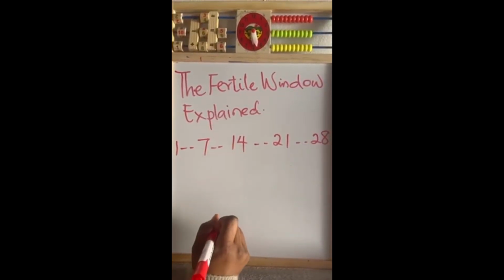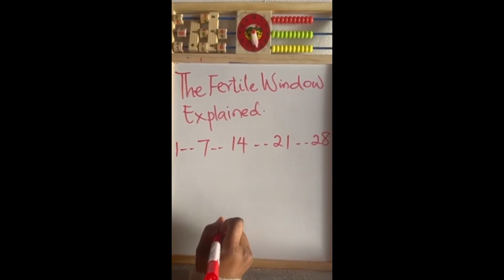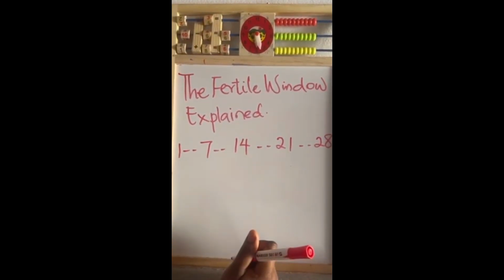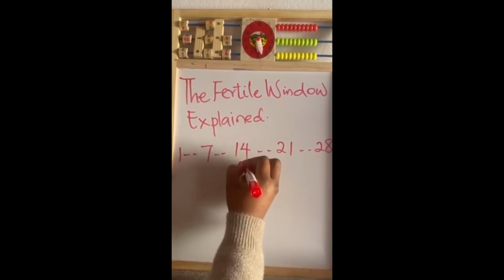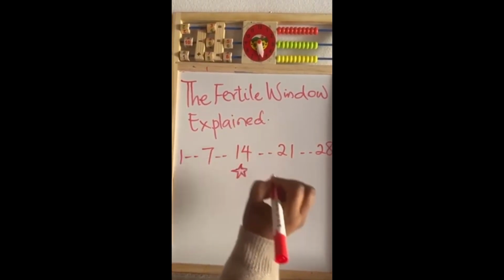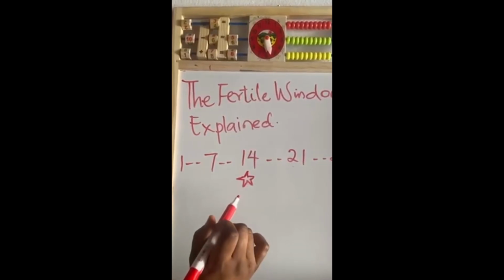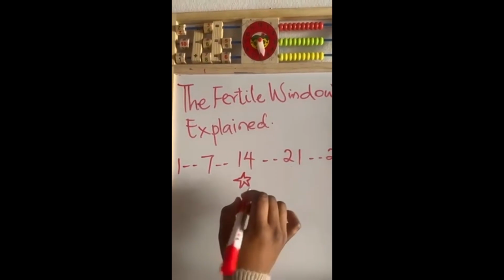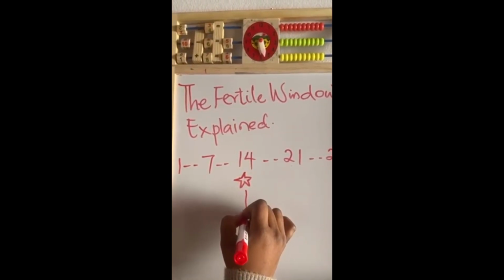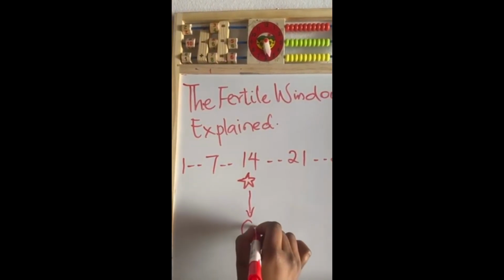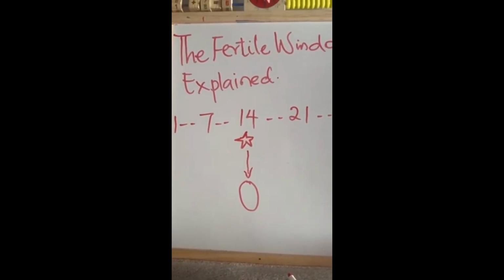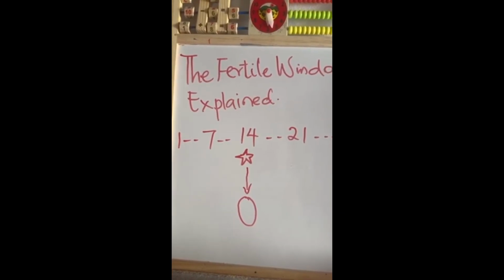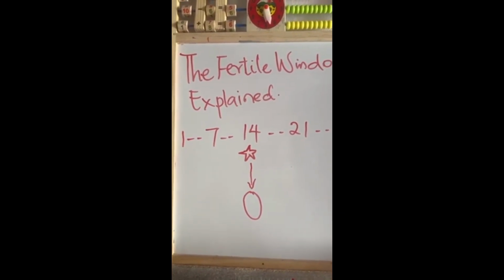In a typical 28-day cycle, ovulation occurs around day 14. That's why I've placed this star here. Yes, ovulation occurs on day 14. Ovulation is when the ovary releases an egg. The ovary drops one egg down. Many people assume that day 14 is the only day pregnancy can happen, but that's not how biology works.